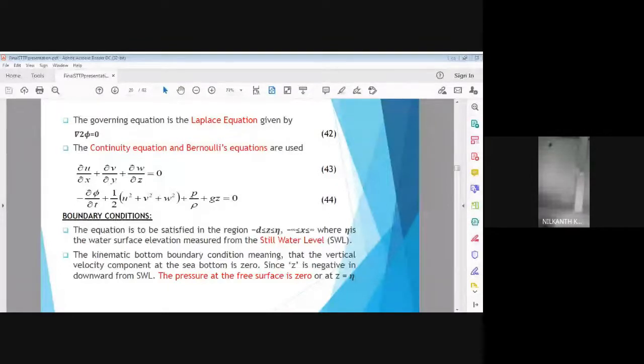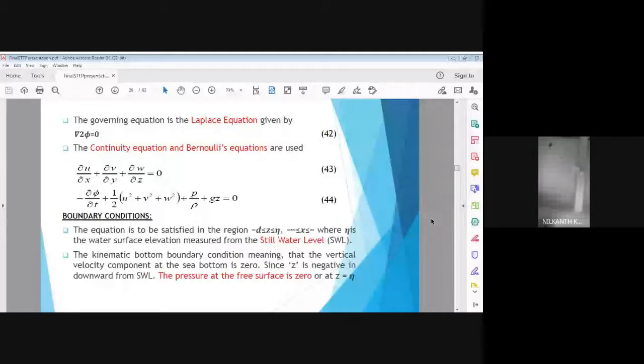So x ranges from minus infinity to plus infinity, whereas the z coordinate varies from the depth of water below the ocean surface, that is minus d. The maximum limit is the seabed, minus d. Why have we taken negative d?